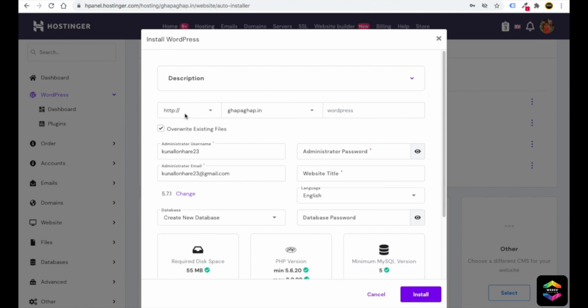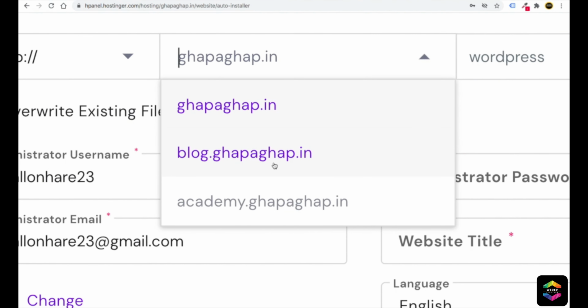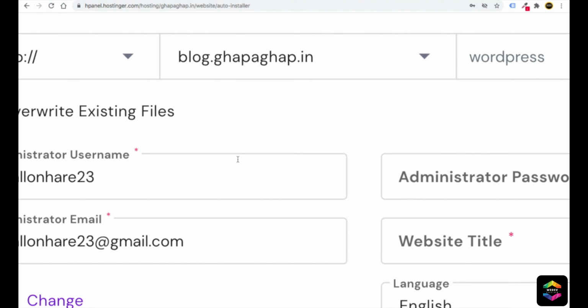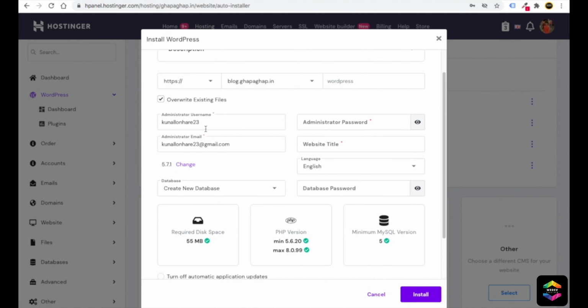Now here you can see we have HTTP, HTTPS. Right now we have added one subdomain. If you first of all select here, now you can see inside this gapagap.in domain we have created two subdomains, that is blog.gapagap.in and academy.gapagap.in. So whatever subdomains you are going to create, all your subdomains will show here. For example, we want to go with blog.gapagap.in. Just select this domain. Now in this domain we have added SSL, so I will make it HTTPS. If you don't add SSL to your domain, you have to choose HTTP. If you have added an SSL certificate to your domain, then you have to select HTTPS. Then you just have to write your administration username, email, password and website title.